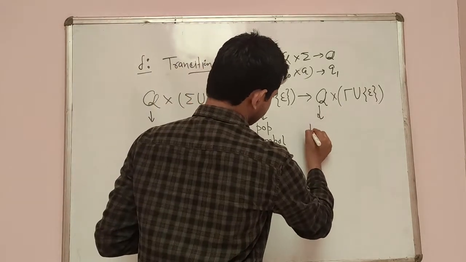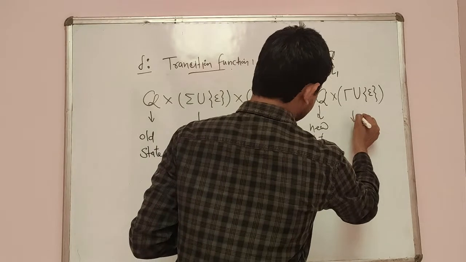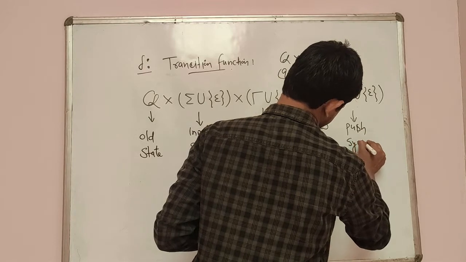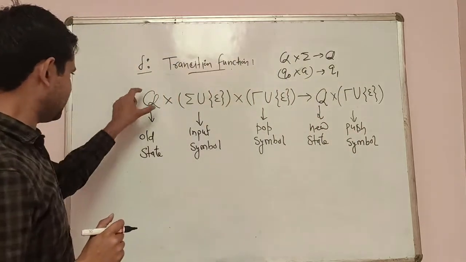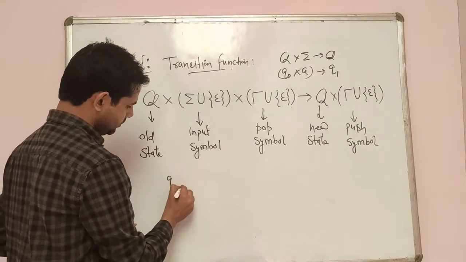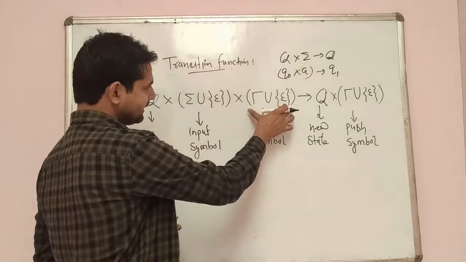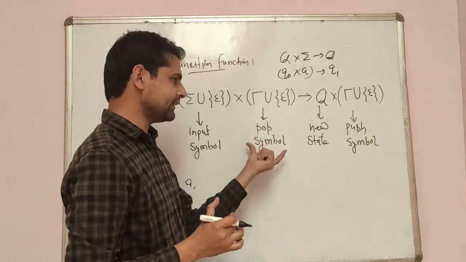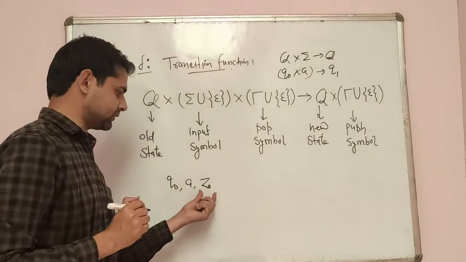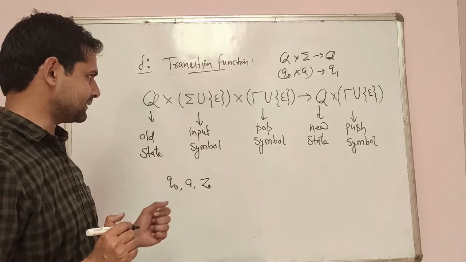And Q is the new state, and this tau is the push symbol. For example, that capital Q means we are just considering Q naught. Q naught belongs to that Q, and for example, the input symbol is A, and that indicates the stack condition. Initially, for example, there is no new symbol in the stack, only you have Z naught. That is the initial special symbol which is available in the stack,